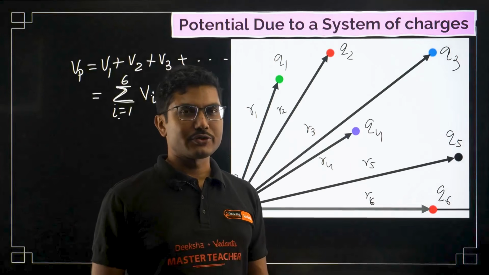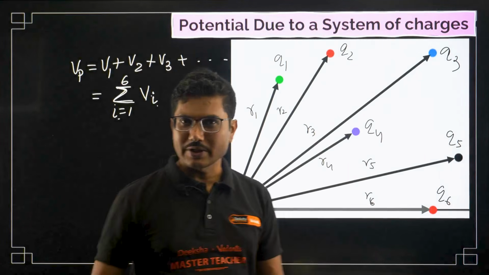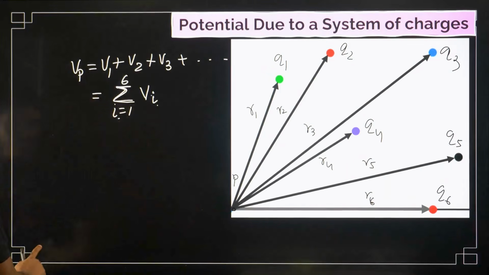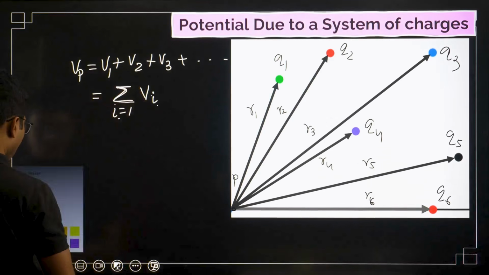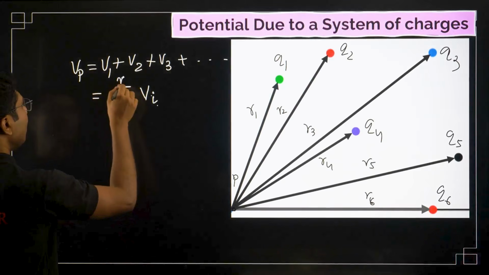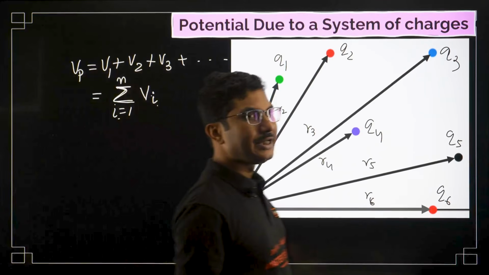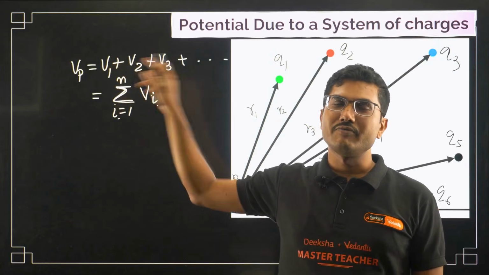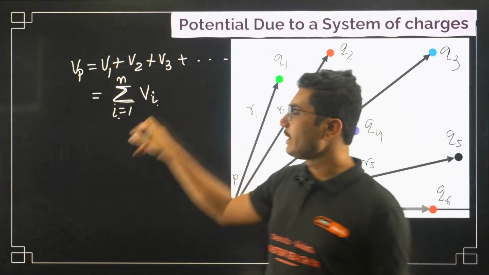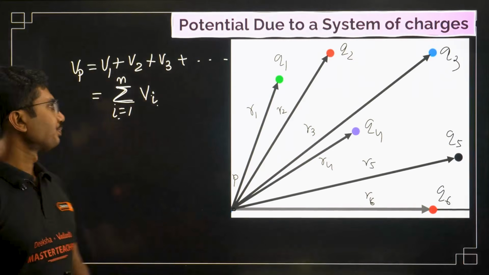After i equals 6, you will not put i equals 7. That is not there. So n is the upper limit, the highest possible value, and once you reach it you have to stop. That is the meaning of it. So V1 plus V2 plus V3 plus V4 plus dot dot dot Vn is represented by this symbol.